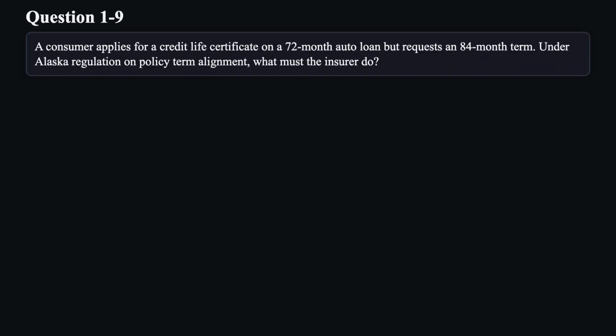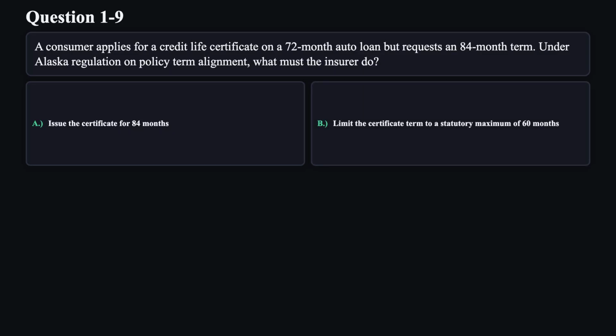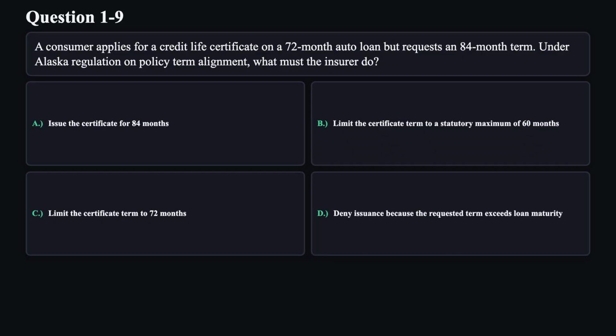Question 9. A consumer applies for a credit life certificate on a 72-month auto loan but requests an 84-month term. Under Alaska regulation on policy term alignment, what must the insurer do? A. Issue the certificate for 84 months. B. Limit the certificate term to a statutory maximum of 60 months. C. Limit the certificate term to 72 months. D. Deny issuance because the requested term exceeds loan maturity.